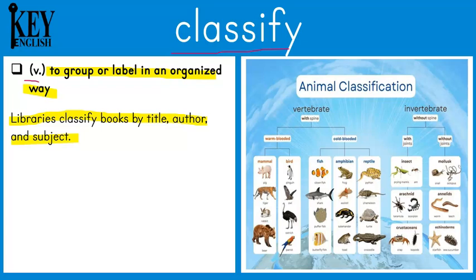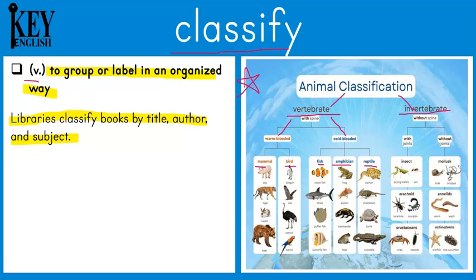So one common example is animals. We can classify animals into vertebrates or invertebrates. And then within those two categories, we can further classify them. So I can talk about vertebrate animals that are warm-blooded and those that are cold-blooded. And then we can even further classify them into mammals, birds, fish, amphibians, and reptiles. So this is what we mean when we say we are classifying things.